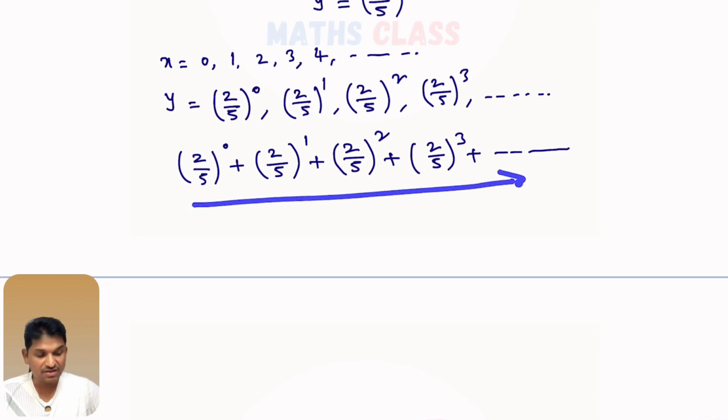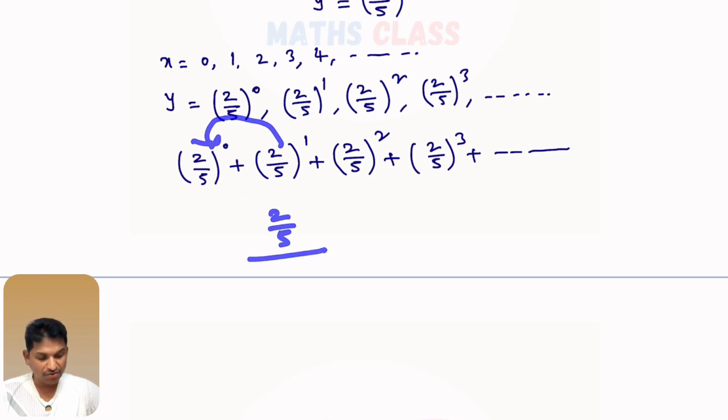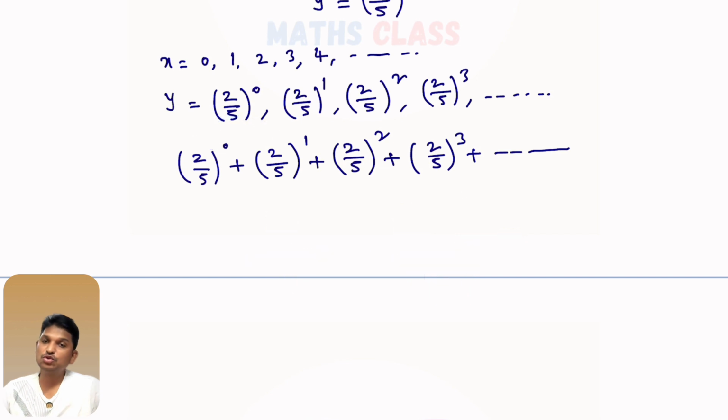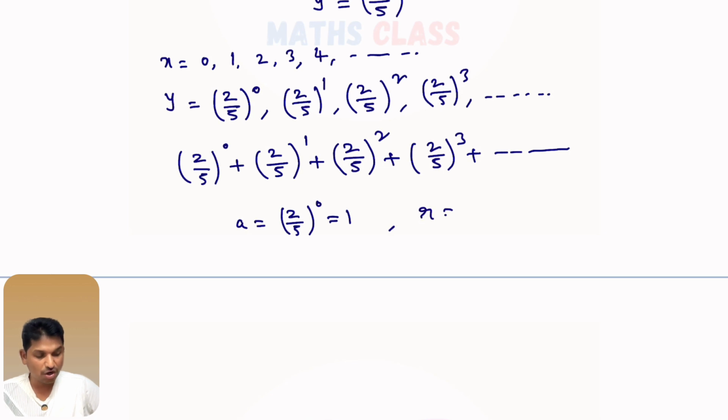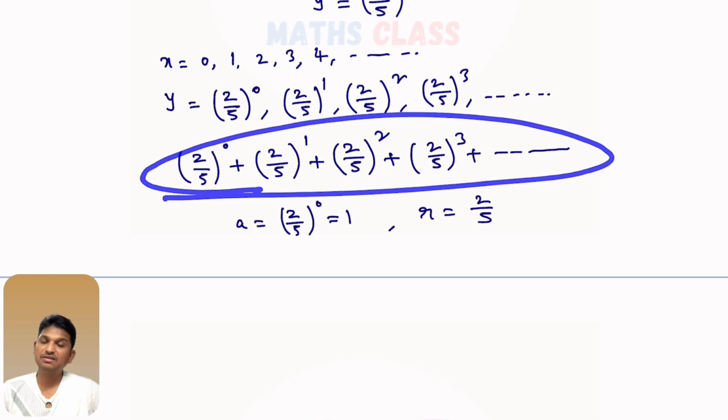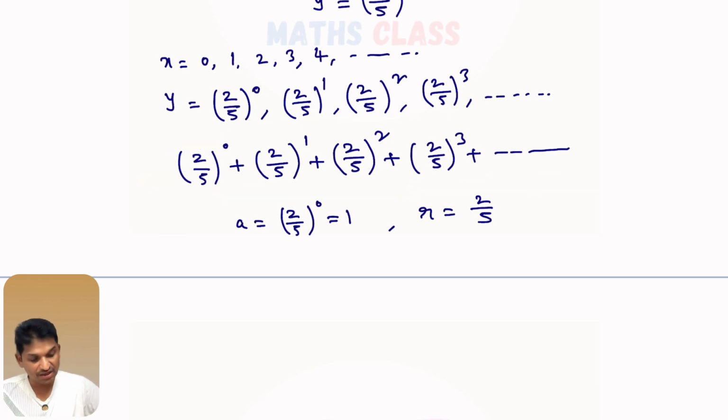If you observe this, this is in geometric progression. In the sequence and series chapter, you will learn about geometric progression. You see the common ratio: (2 by 5) power 1 divided by (2 by 5) power 0 is 2 by 5, and (2 by 5) whole square divided by (2 by 5) power 1 is 2 by 5. Common ratio is 2 by 5. Here the first term is (2 by 5) whole power 0, which is the same as 1. Common ratio r is 2 by 5. As it is a geometric progression and an infinite series, the formula for the sum of infinite terms in geometric progression is S infinity.